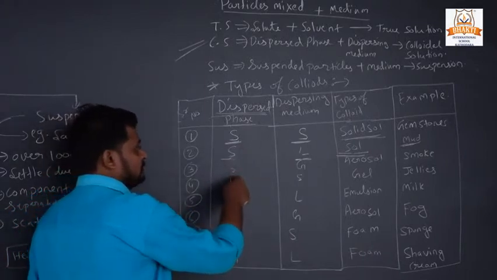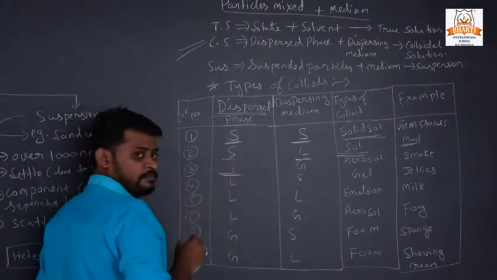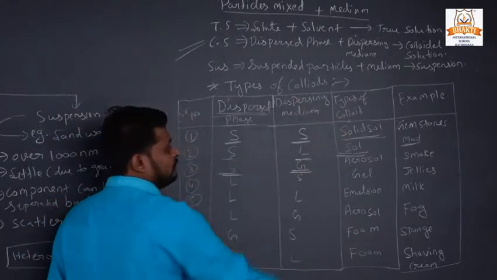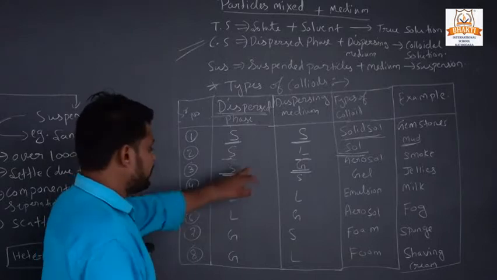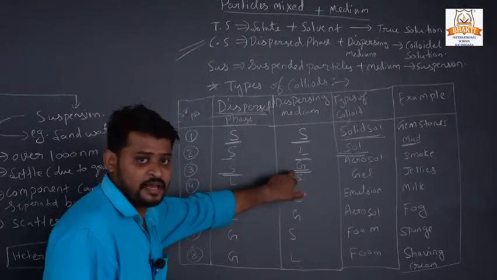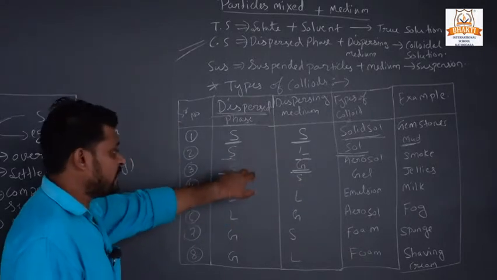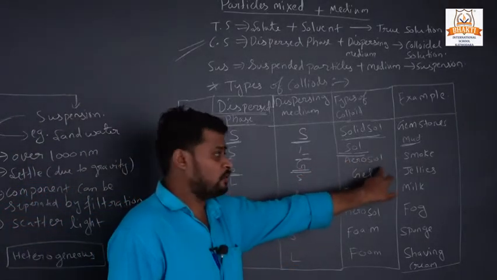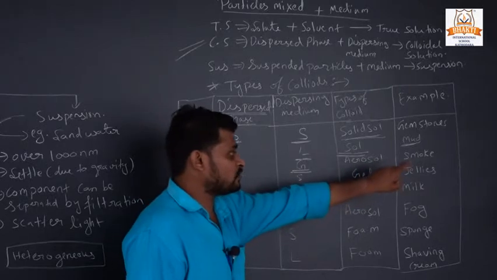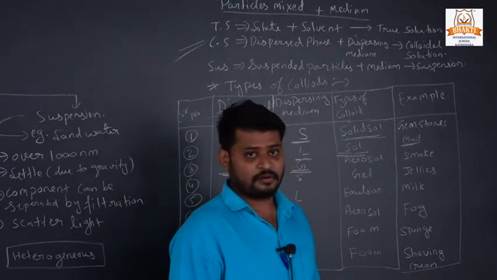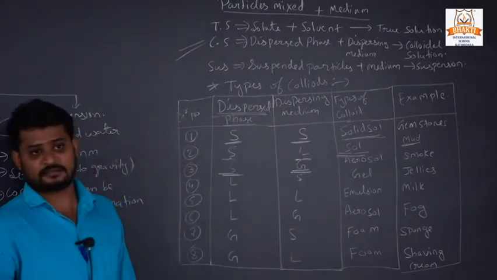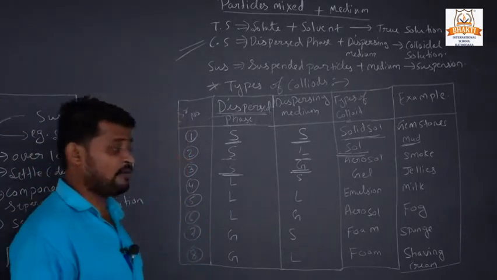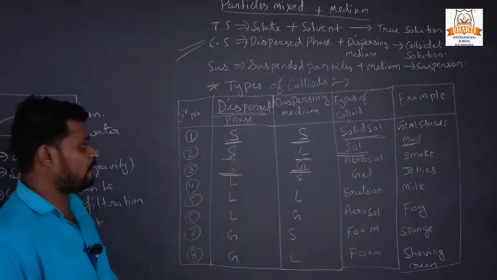Then again the dispersed phase is solid, but we change the dispersing medium to gas. If we take the dispersing medium gas and the dispersed phase solid, the type of colloid we get is aerosol. The example of aerosol is smoke, right? Many particles are there in smoke, and it is in the form of gas. So that is the example of aerosol.